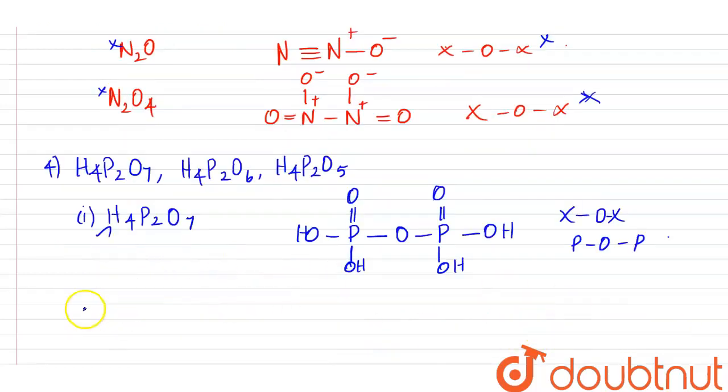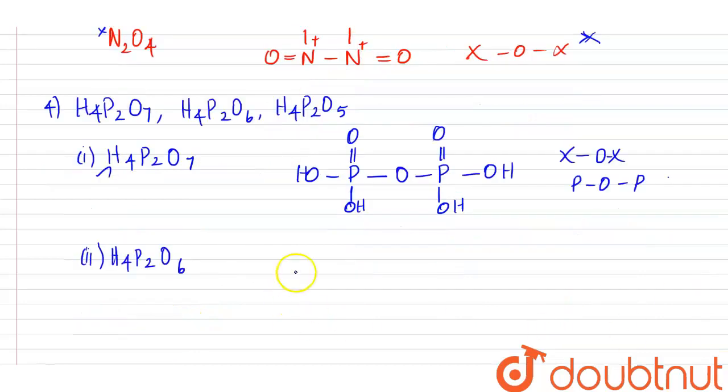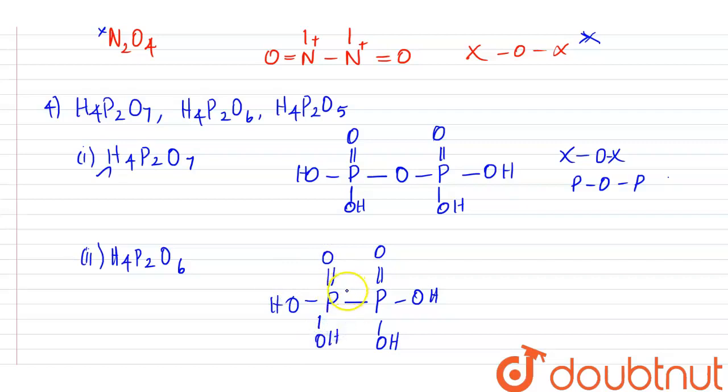The second one is H4P2O6. If you take H4P2O6, it is P double bond O, hydroxy and hydroxy, and then this one double bond O, this one hydroxy, and here again hydroxy. If you look at this, there is no metal-oxygen-metal bond, rather it contains a direct phosphorus-phosphorus bond. So it is not an option.